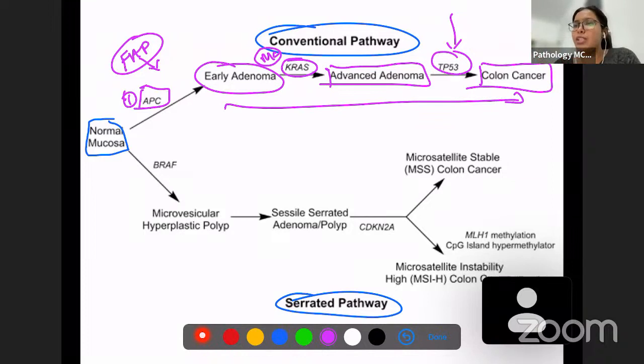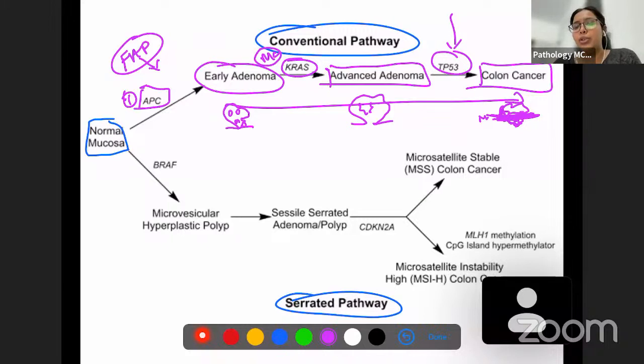So you can make this flow chart when this question is asked, and also you can make an image of an adenoma. Okay, I'm just making a very simple image, but you can use your skills and make a nice diagram. Okay, an advanced adenoma, and then a colonic carcinoma. Always when drawing a colonic carcinoma, you have to mention that there is an infiltration over here. Okay, even if it's exophytic, you have to mention there is some kind of infiltration inside.